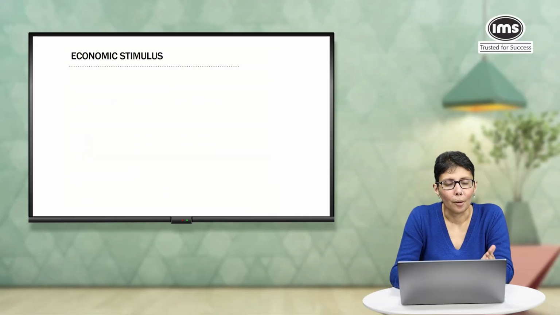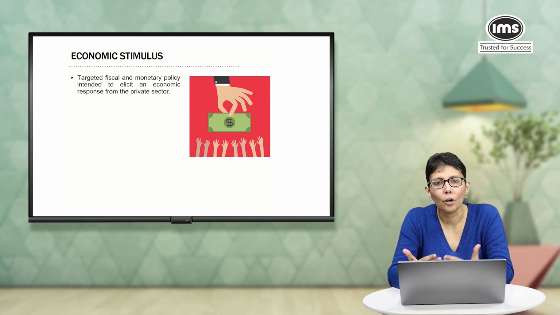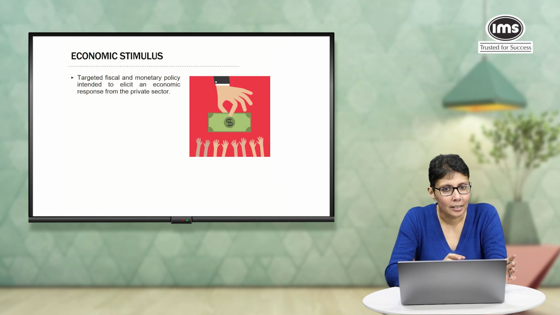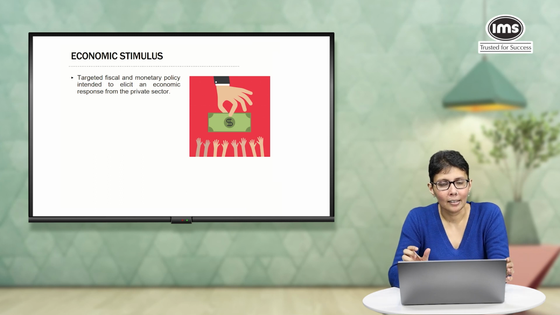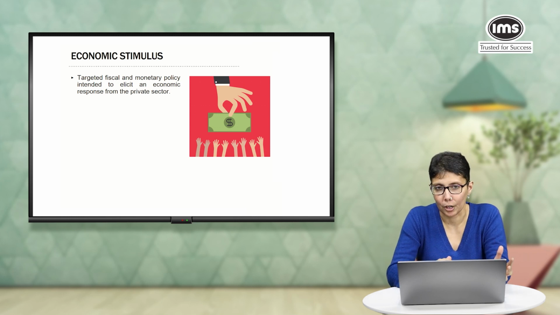Let's talk about an economic stimulus, which is very relevant to the last thing that we were talking about, an expansionary policy. So, what exactly is an economic stimulus? It is targeted fiscal and monetary policy that is intended to elicit some sort of a response from the private sector. So, the reason it's called a stimulus is that we are using that whole biological parallel of stimulus and response. So, there are fiscal and monetary actions that are taken, and we hope that the private sector or business will respond to these stimuli.